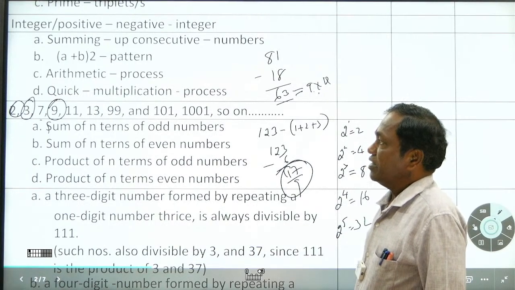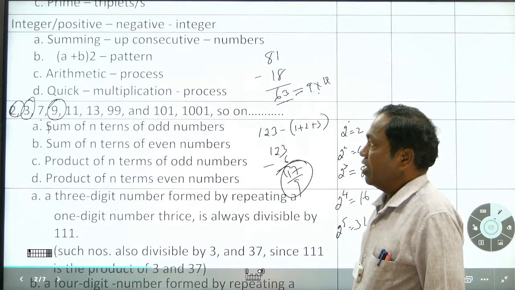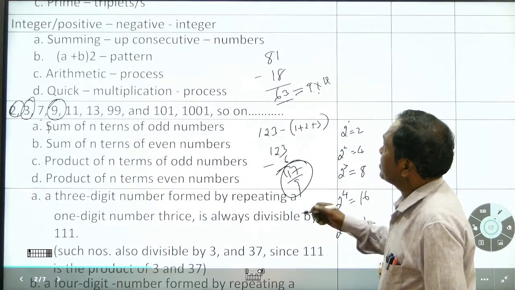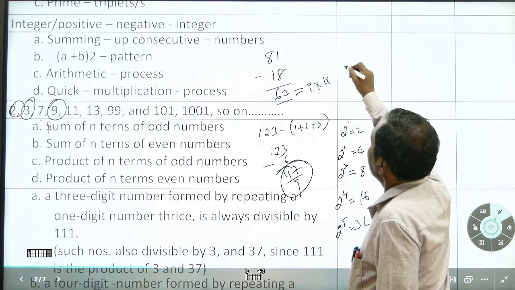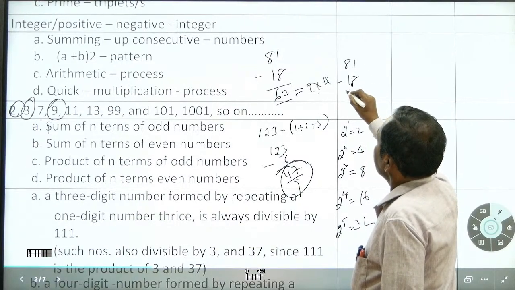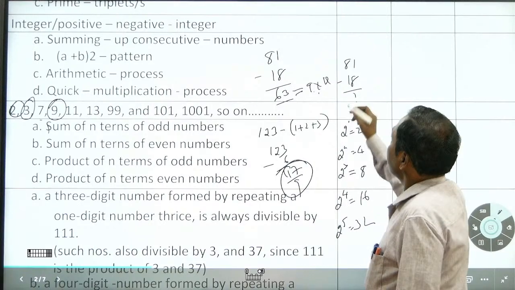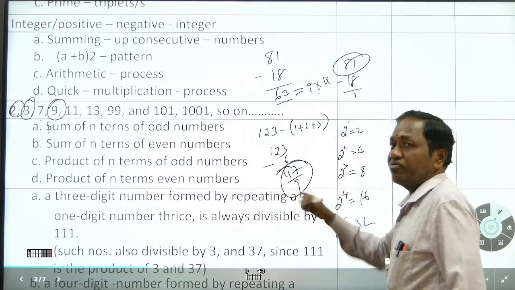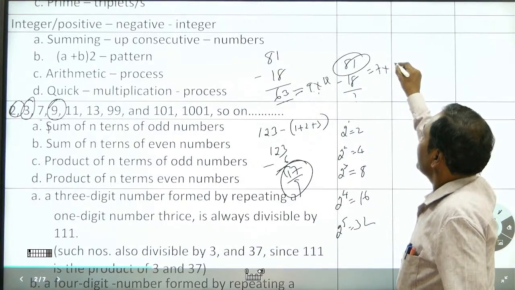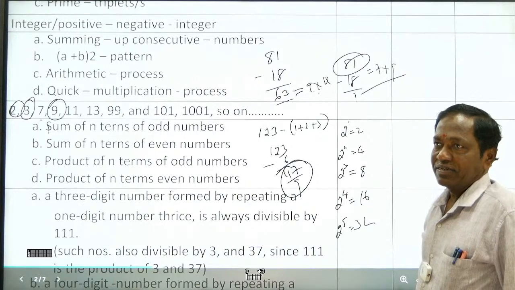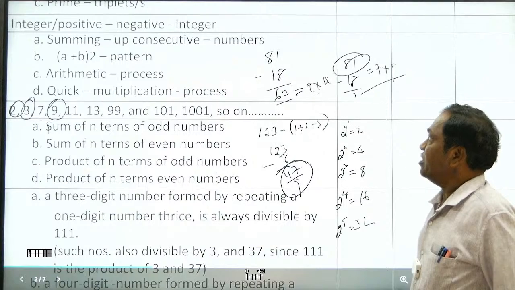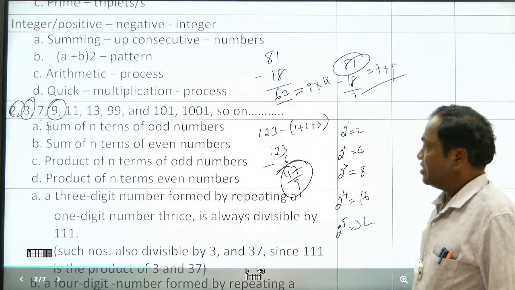Okay, next. Sometimes you can also see 81 minus 18. What is the difference between 8 and 1? It is 7, and 7 into 9 is the result. So interchanging and reversing the digits, the result is always the difference between the digits times 9.